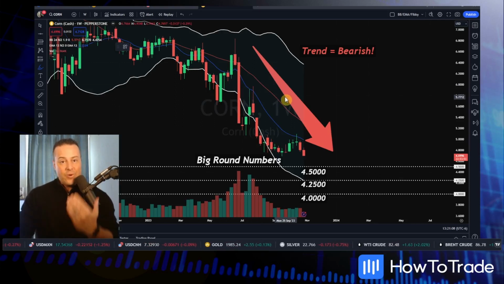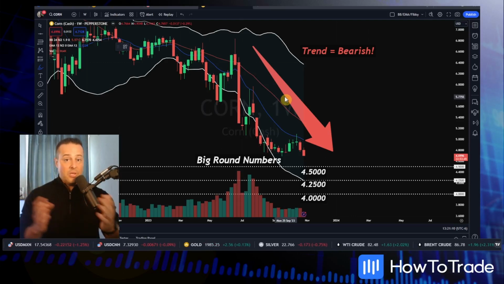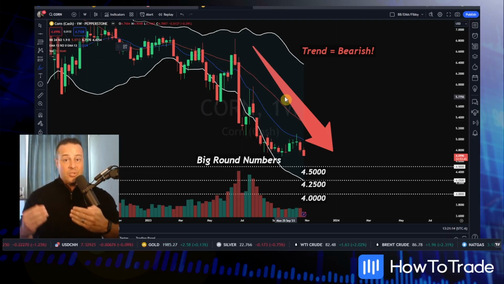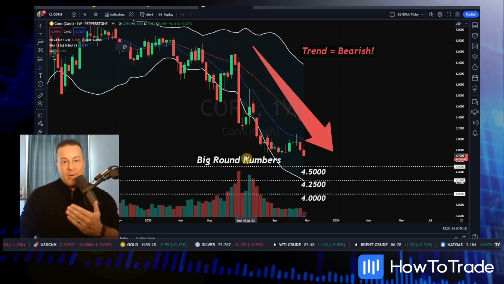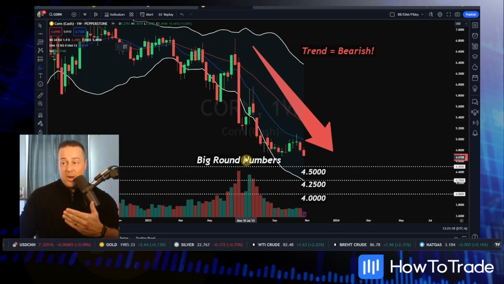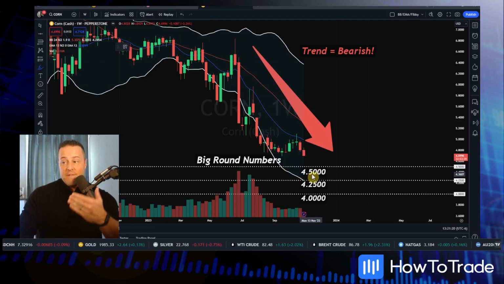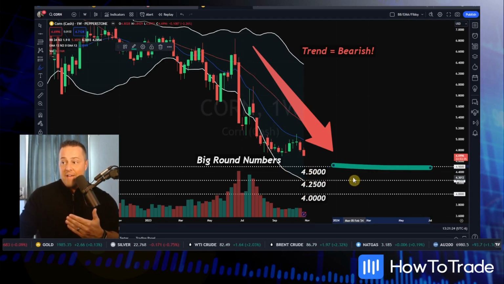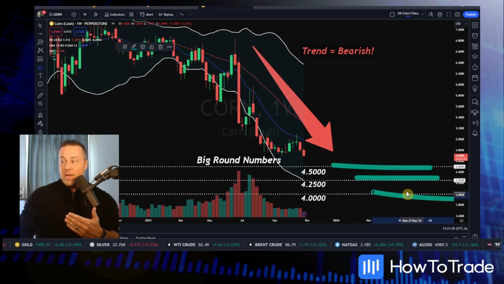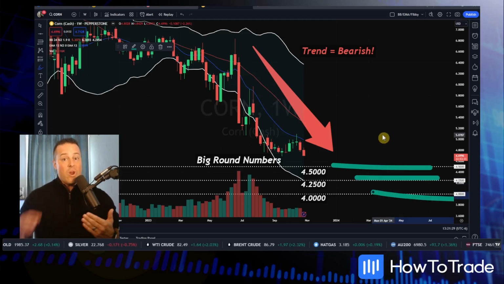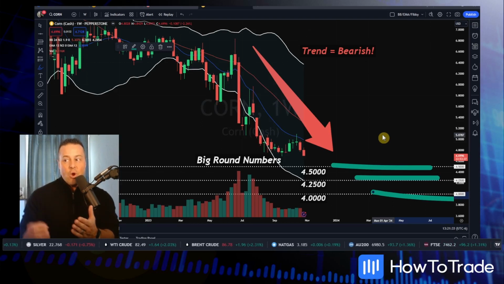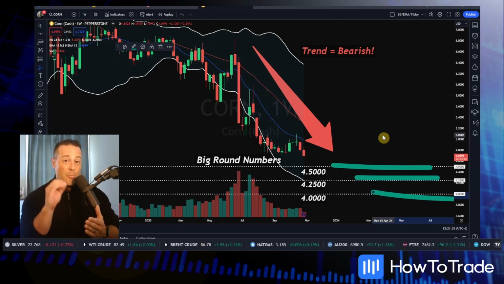Now, when a market trends, and it trends either to the bull or to the bear, we're looking for big round numbers to be areas of natural resistance or support. In this case, our big round numbers are going to be support and potential bid opportunities. We've got 4.5, 4.25, and 4. Those are the numbers I'm watching. Bidding opportunity at 4.5, bidding opportunity at 4.25, and bidding opportunity from 4. Just depends on where that WASDE comes in. Right now, we have no reason to believe the market's going to reverse. We're going to be watching those big round numbers for potential bidding opportunities.